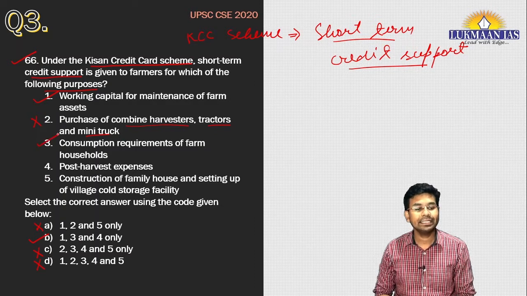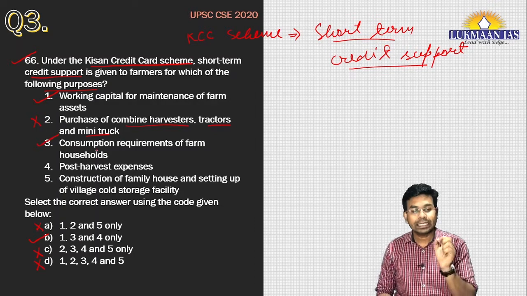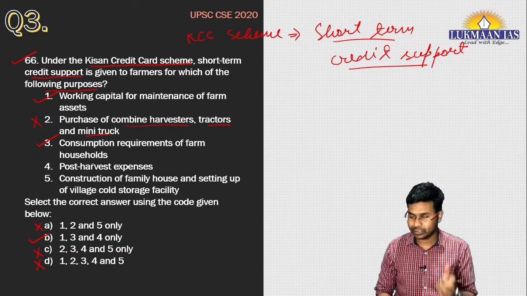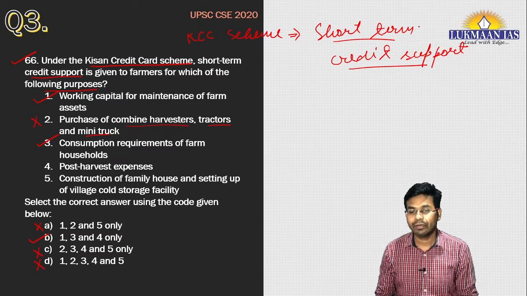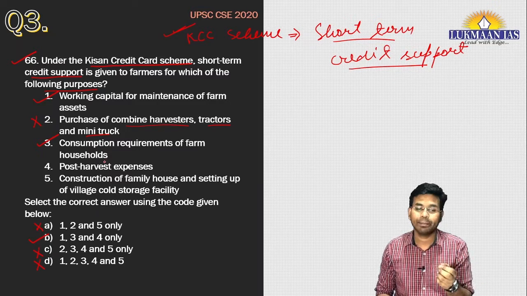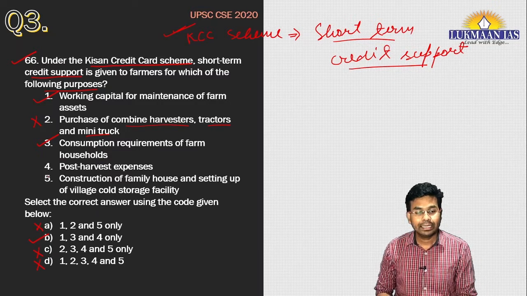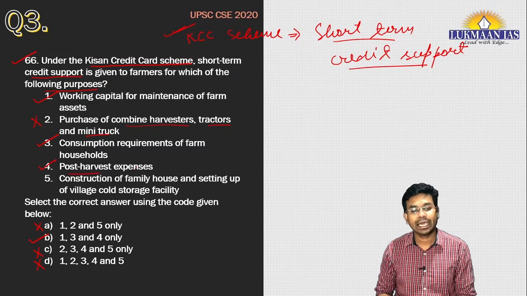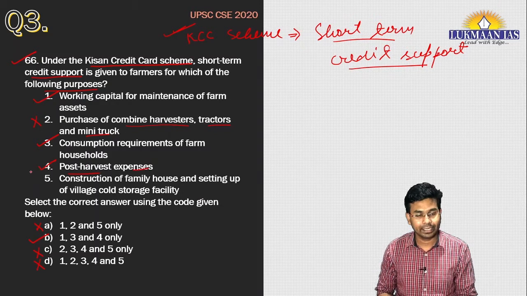Let us read the third statement, which says consumption requirement of farm households. Definitely, if farmers are getting short term credit support, they can use it for consumption requirements of their household. They can also meet the post harvest expenses using the short term credit.